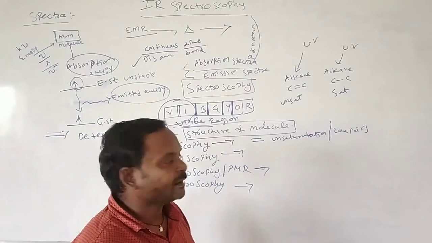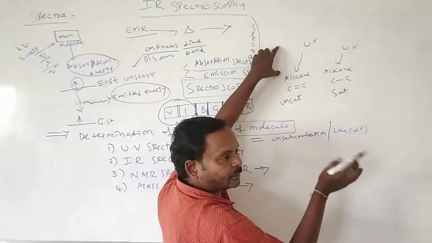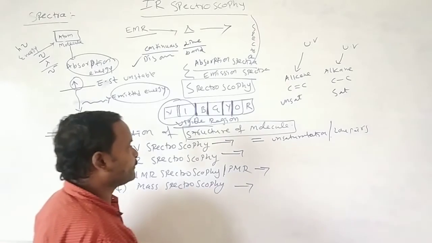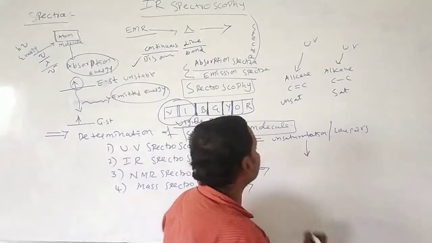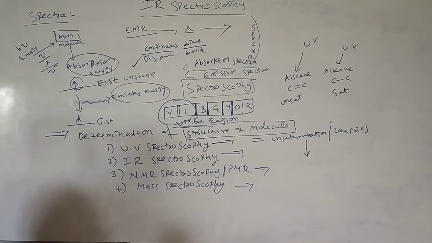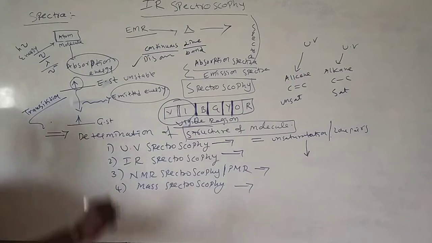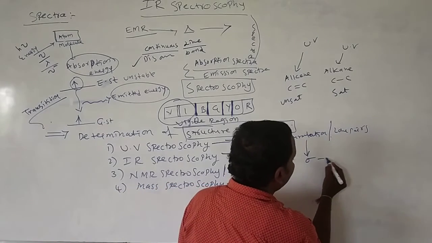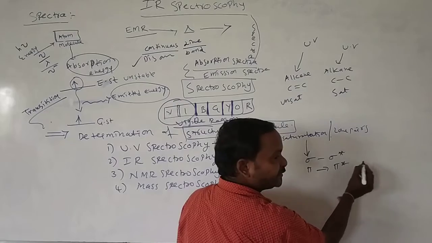Which is affected by UV light means it is an unsaturated molecule. And here electrons get excited from the ground state to the excited state. When an electron jumps from the ground state to the excited state, we call that a transition. Maybe a sigma electron jumps, that we call a sigma to sigma star transition. Pi electrons may jump, a pi to pi star transition.